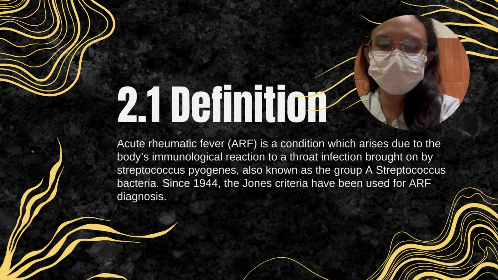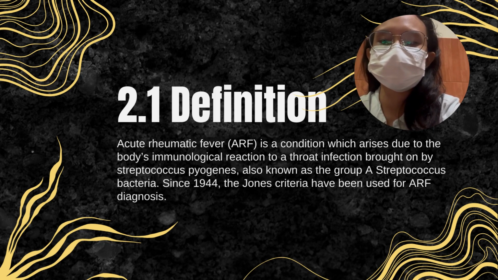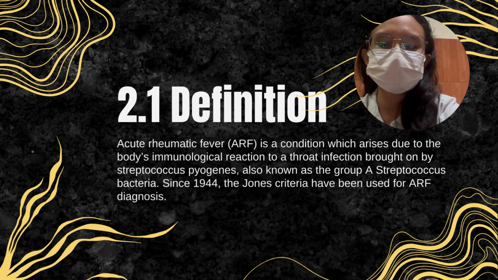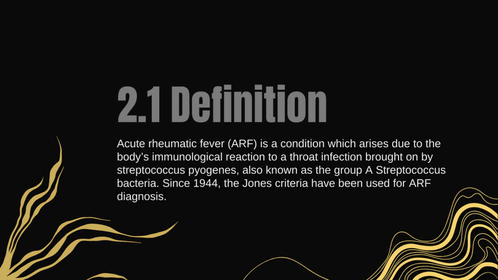So acute rheumatic fever is a condition which arises due to the body's immunological reaction to a throat infection brought on by Streptococcus pyogenes, also known as the group A Streptococcus bacteria. Since 1944, the Jones criteria, which have been continuously updated, have been used for RF diagnosis. The 2015 update of the Jones criteria emphasizes how crucial it is to be aware of the epidemiological situation of RF in one's local area.